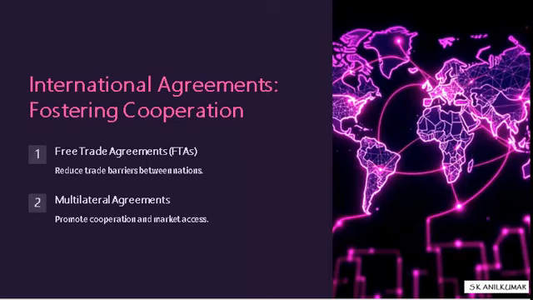International agreements. Now, certain agreements foster cooperation. Certain agreements help in free trade. Certain agreements enter into an understanding with other governments to ensure trade happens between them in a more liberal way. These are the multilateral agreements. These reduce the barriers, these increase market access, and they also promote cooperation among countries. There are various multilateral agencies which have a target of improving the number of multilateral trade agreements a country has entered in.